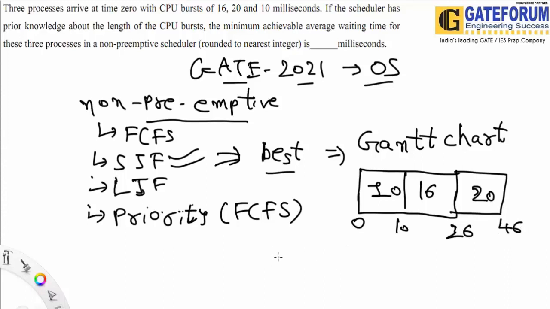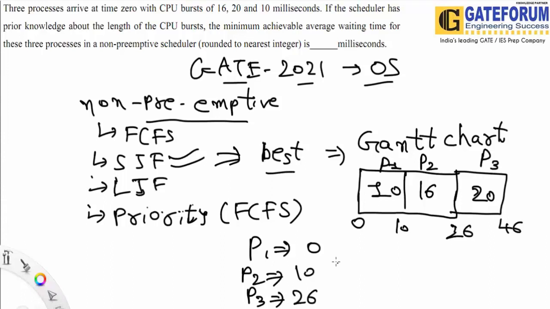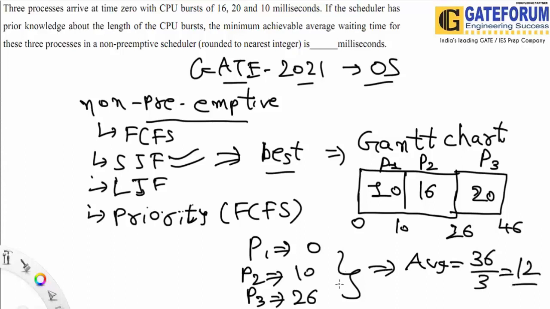Now let's check the average waiting time. Let's say this is process 1, process 2, process 3. Process 1 waiting time would be 0, process 2 waiting time is 10, and process 3 waiting time is 26. All are arriving at 0. If we add all of these, it is 36, divided by 3, which gives me 12. So by using the SJF technique, generally we get the best average waiting time.